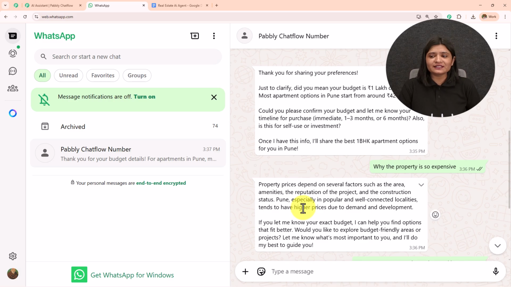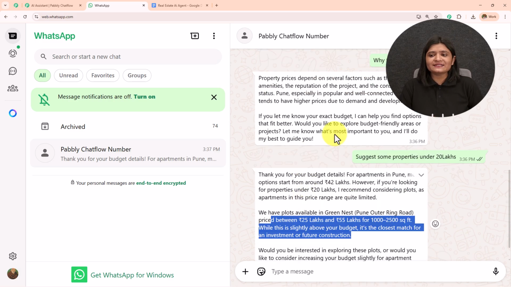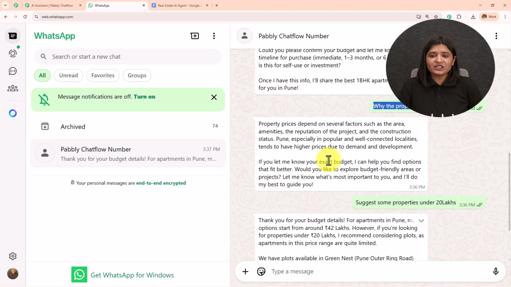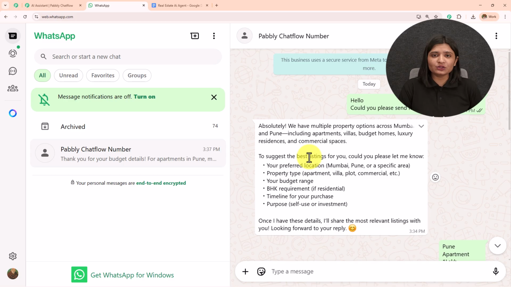So you see that it is chatting with me very well. As I write my query, as I write any question, it is giving me a detailed reply. So this is how my AI agent is working, and now to learn how you can also create this, let's start creating this from the beginning.